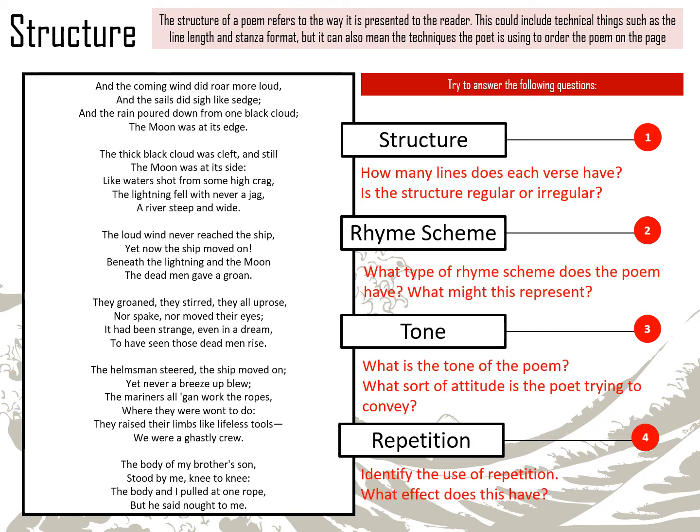In the fourth stanza, "they groaned, they stirred, they all uprose." That repetition of "they" emphasizes the arrival of the dead men, that they've been brought back to life by death. And he mentions the wind quite a lot. "The wind did roar more loud. The loud wind never reached the ship. Never a breeze up blew." So the wind, which the mariner can sense, never reaches the ship, which again gives the whole poem this sense of the strange and the unnatural and the weird. And so I think this repetition there really drives that home.